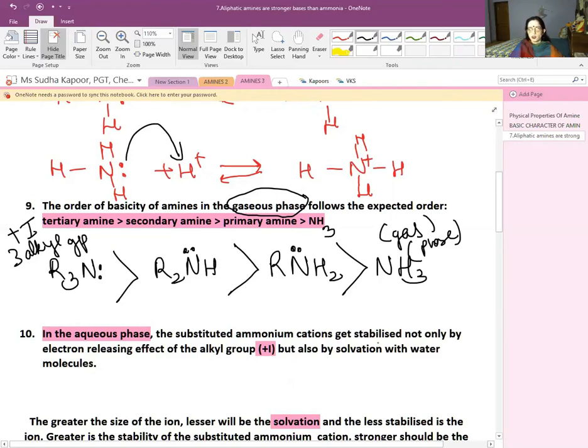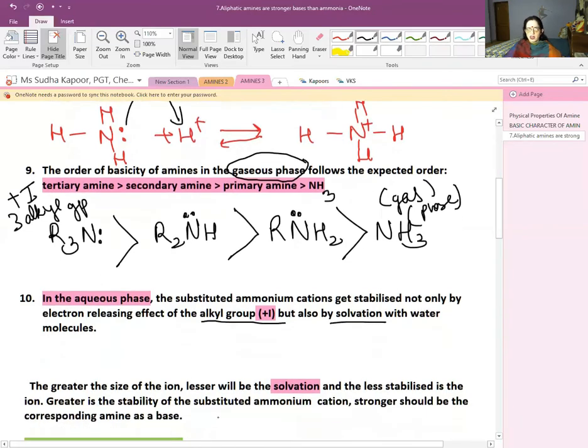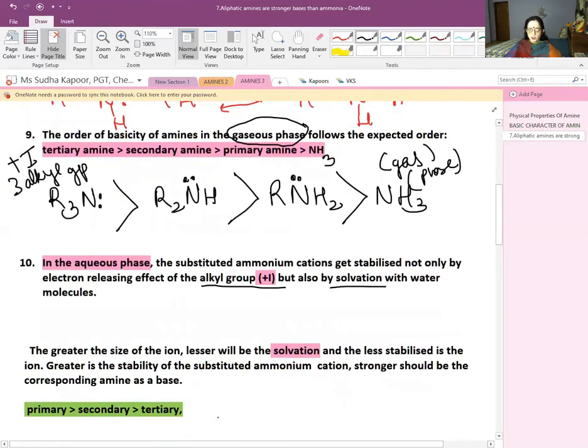Destabilized not only by the electron releasing effect of the alkyl group, but by the solvation and the steric hindrance also. Now, in the aqueous phase, there is not only the plus I effect which is working, but it is the solvation and the steric effect also. So when we are talking about the plus I effect, we all know that the 3 degree, the 2 degree, the 1 degree, and the least preference is given to ammonia when we are talking about which is more basic.